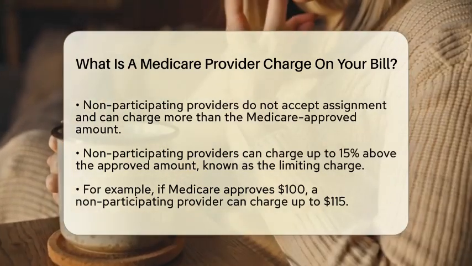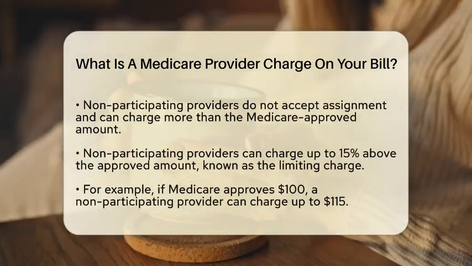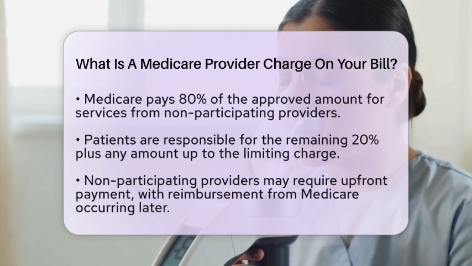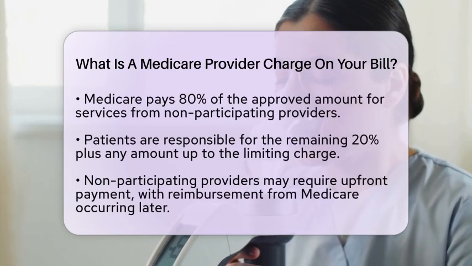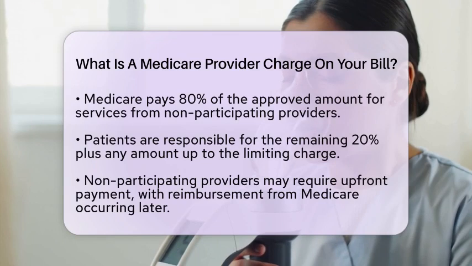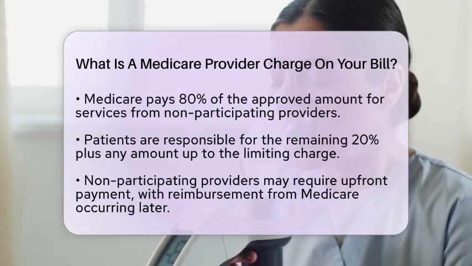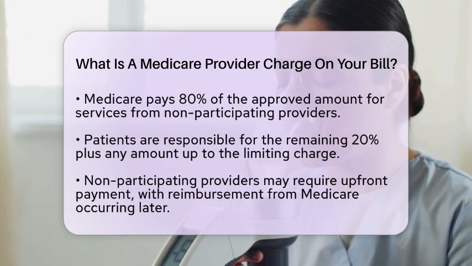When you see a non-participating provider, Medicare will pay 80% of the approved amount. You will be responsible for the remaining 20% plus any amount up to the limiting charge. If the provider charges more than this limit, they are breaking federal law.